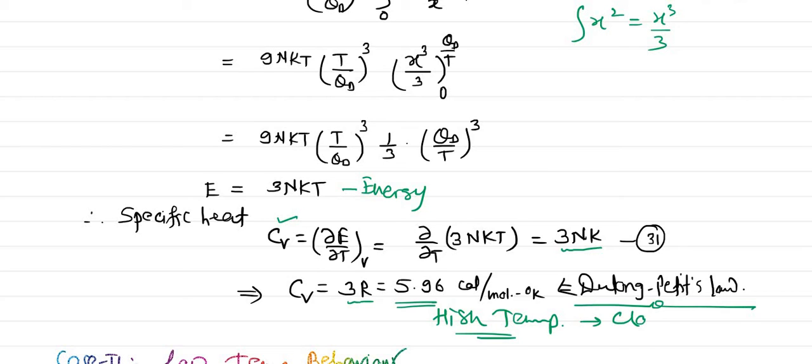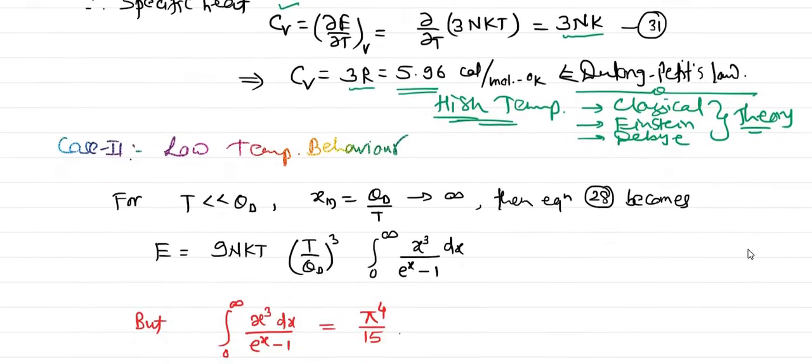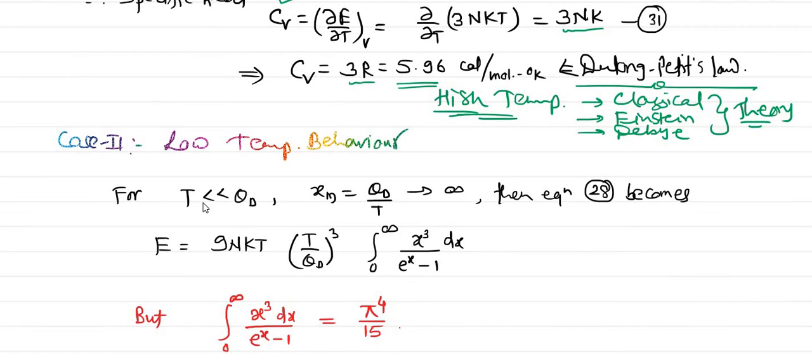Yes, classical theory gives you this same result, Dulong and Petit's law, right? Then Einstein's theory also gives you the same result, and now the Debye theory also gave us the same result. So all three theories give you the same and good results at high temperature, no problem. But there was a problem at low temperature in Einstein's theory as well as in the classical theory. And now here Debye came with this approximation, and let us see what happens.